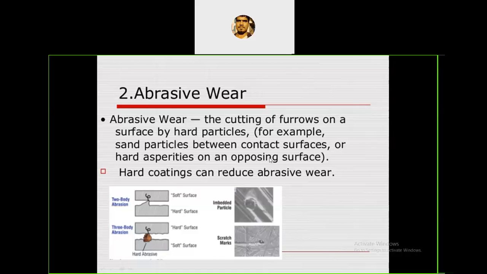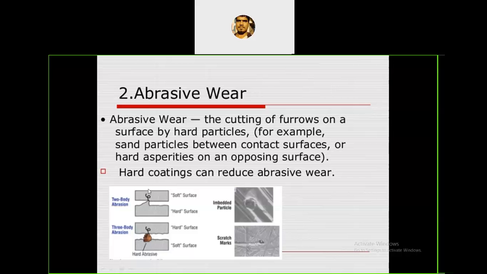cutting of ferrous means ploughing. It is called ploughing. Ploughing, do you know the word? Ploughing means that the projection will start making scratches on the other surface. The best example is in agricultural ploughing; the same thing happens here. So one is a soft surface and the other one is a hard surface, and the hard surface starts ploughing the soft surface. Or else any contamination in the lubricant, the hard particles